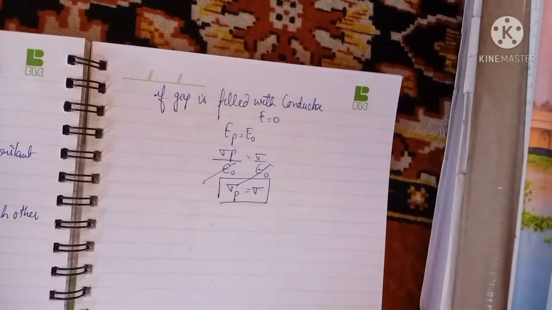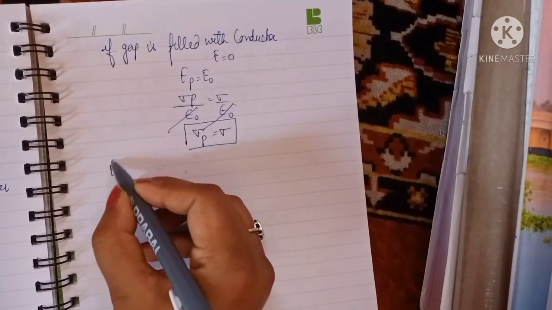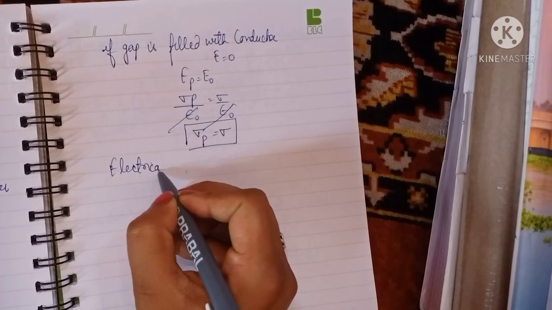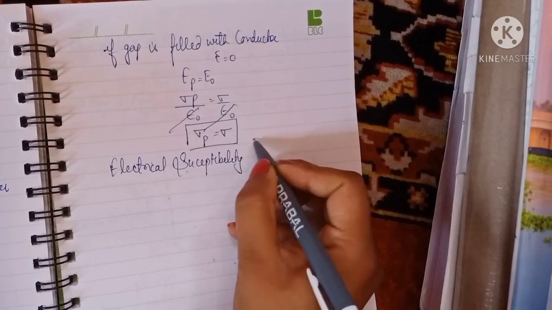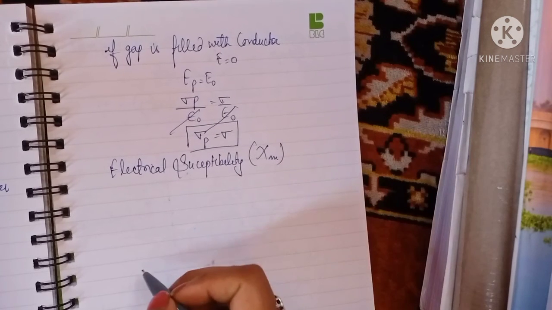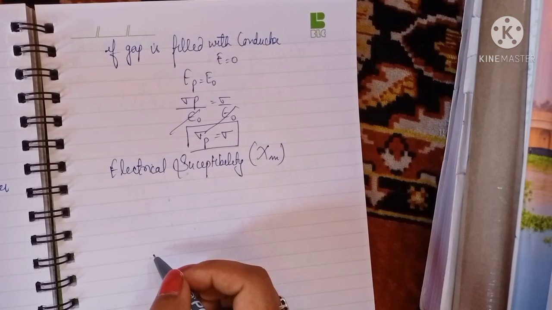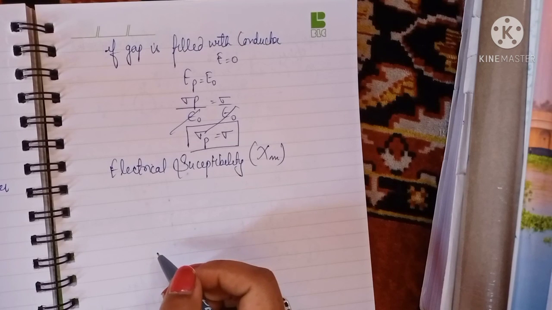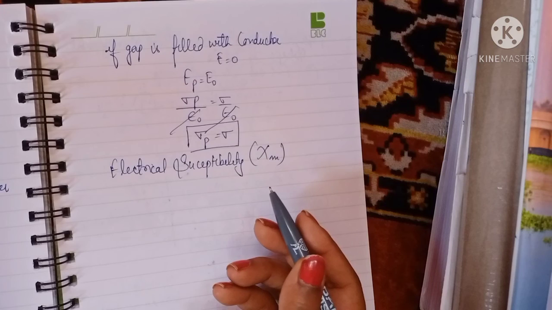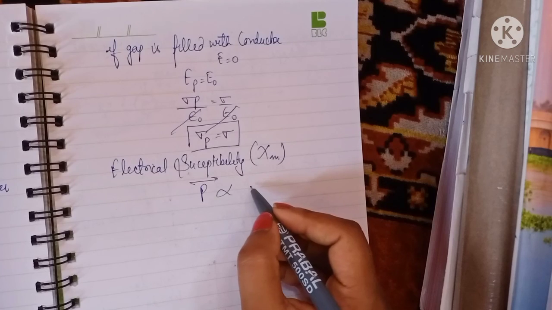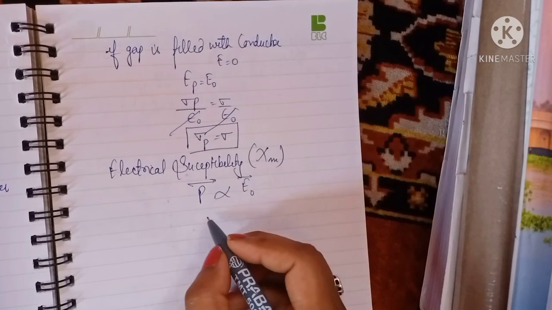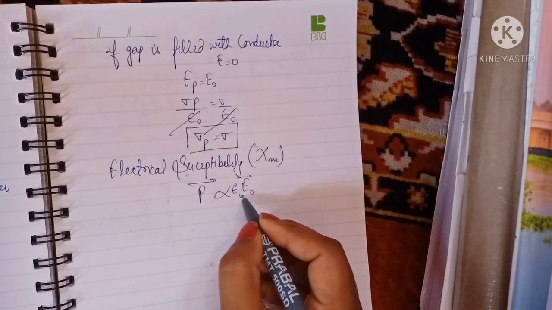So this is what we are going to discuss. Next is your electrical susceptibility. Electrical susceptibility is denoted by chi. Okay, now electrical susceptibility is the quantitative measure of the extent to which an electric field applied to a dielectric substance causes polarization. Okay, with this the polarization is going to be created. That means polarization is directly proportional to the applied field, that is E naught. Okay, and you can write epsilon naught also with it.